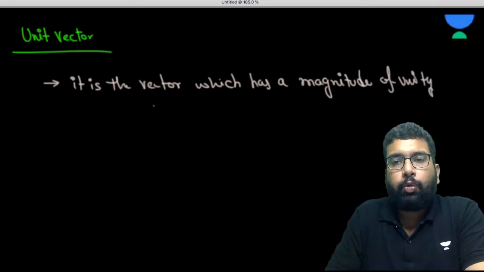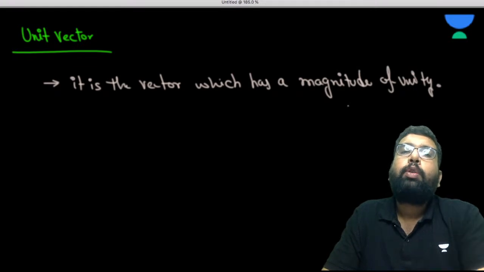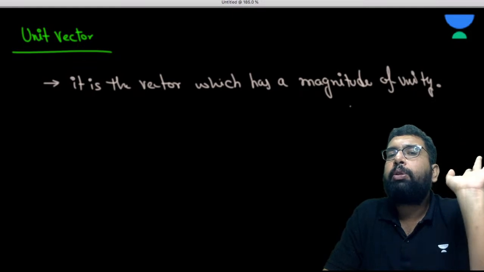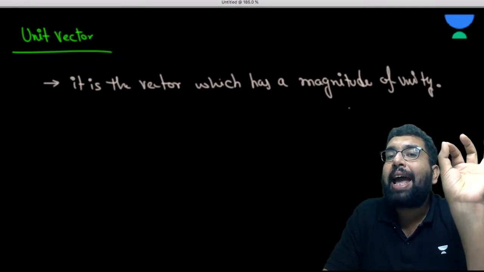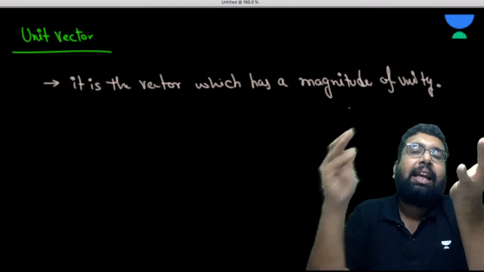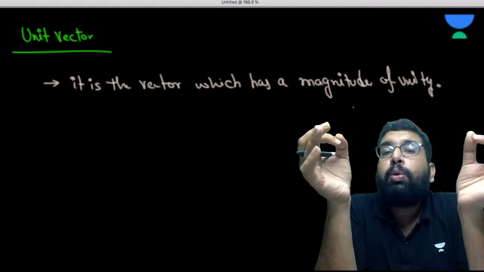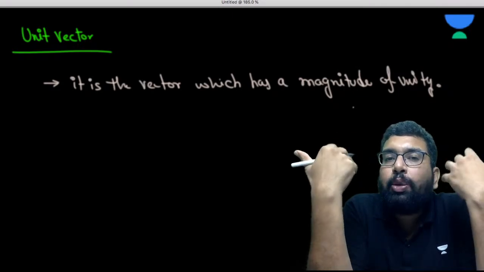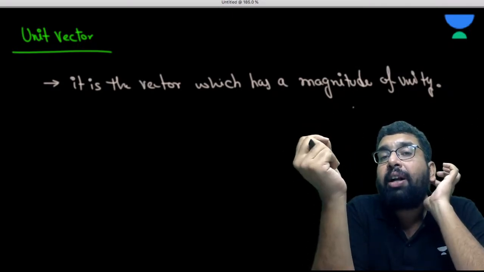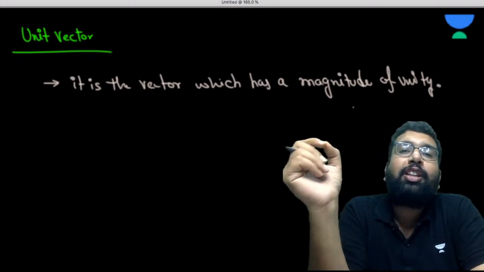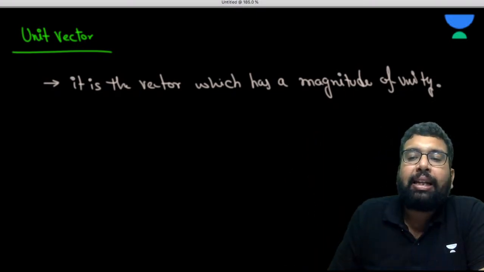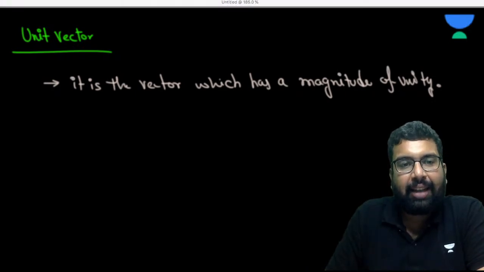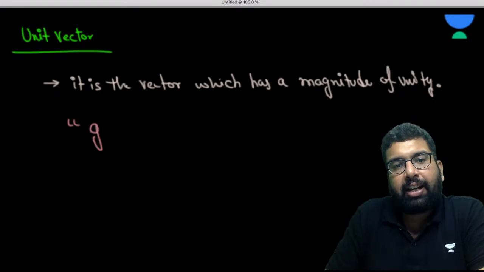When it has a magnitude of unity, in physics the unit vector has only one purpose to serve, that is to give direction to some quantity. A vector whose magnitude is unity. So what is the use of that vector? The use of that vector is to give direction to some physical quantity. Basically, its sole purpose in physics is to give a direction.